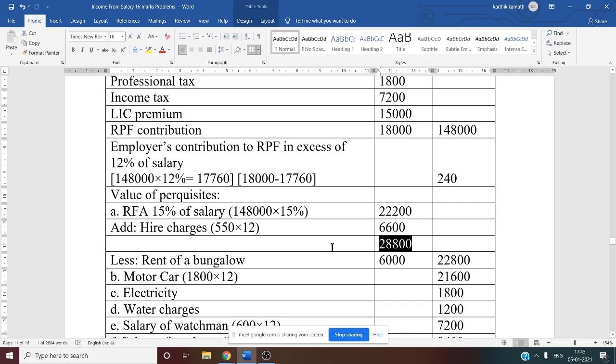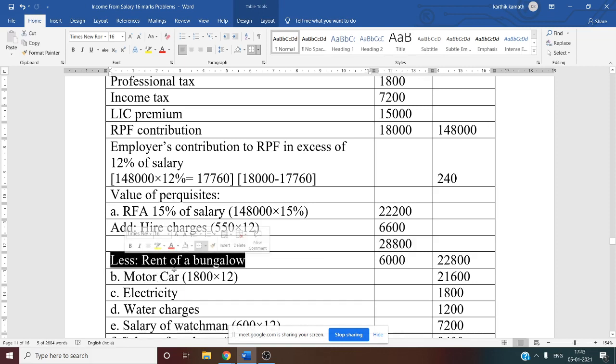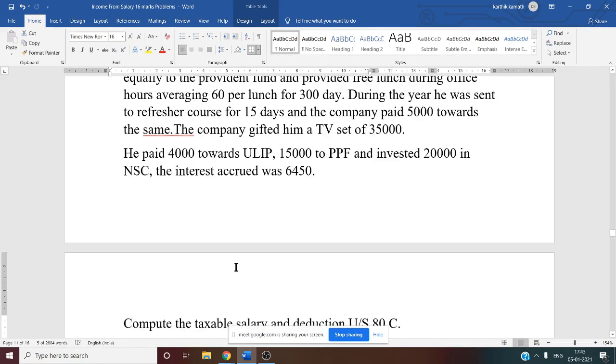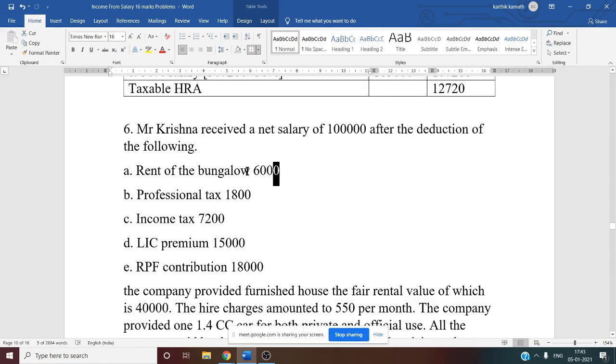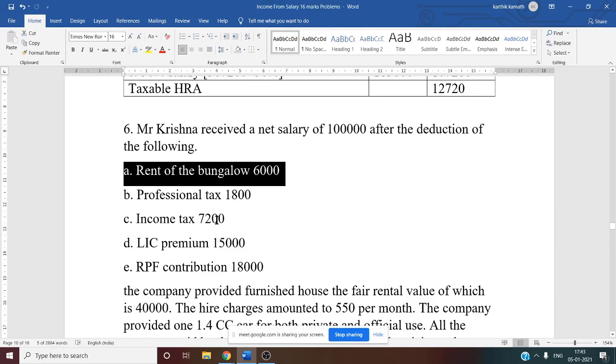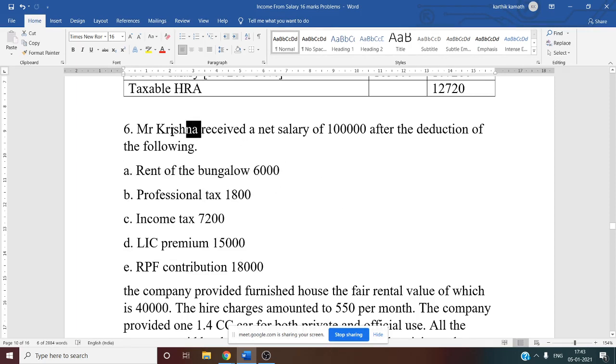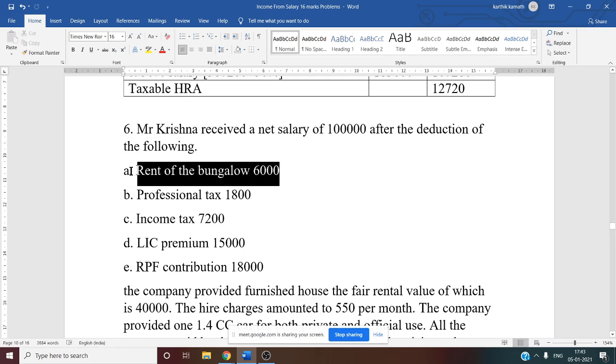So now the taxable value of rent-free accommodation is 28,800. From that, one more item you have to deduct: rent recovered from the SSE, that is the rent of a bungalow. See, the rent of a bungalow, where they have given the information, is 6,000. Who is paying the rent here?